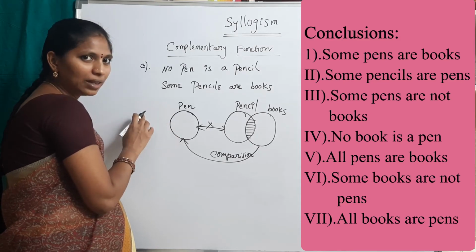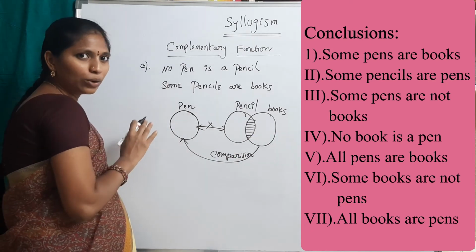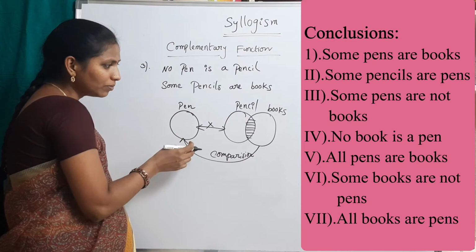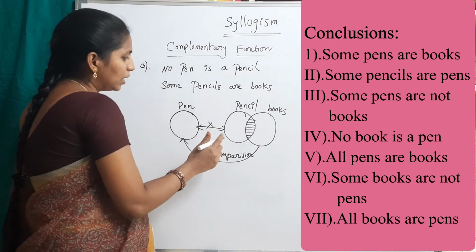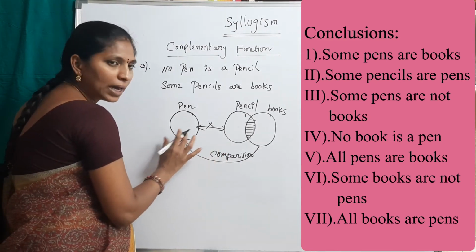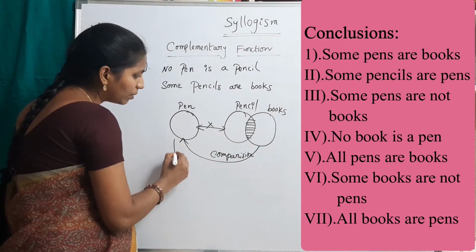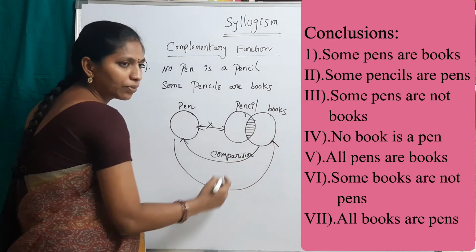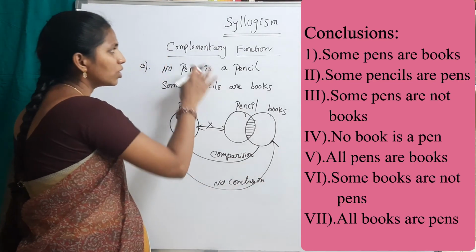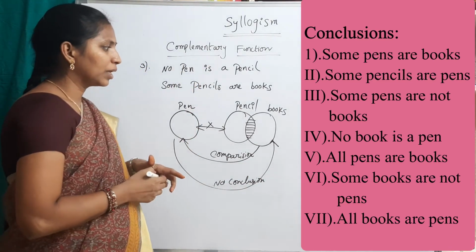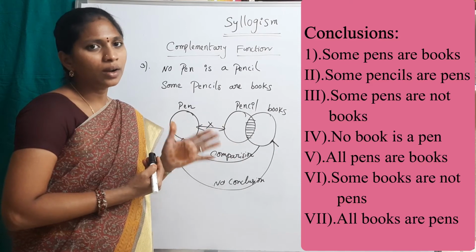See, in the previous example, I wrote the alone part on this side and the intersection part on this side. Okay, don't be confused. See here, the concept is very important, not the place of the diagram. But from this alone part to this intersection part, that means for books, there is no comparison. From this alone part to the books there is no conclusion. So if there is no conclusion, we should go for complementary functions. Now see the conclusions. Simply check the conclusions, then which one follows or which one does not follow.